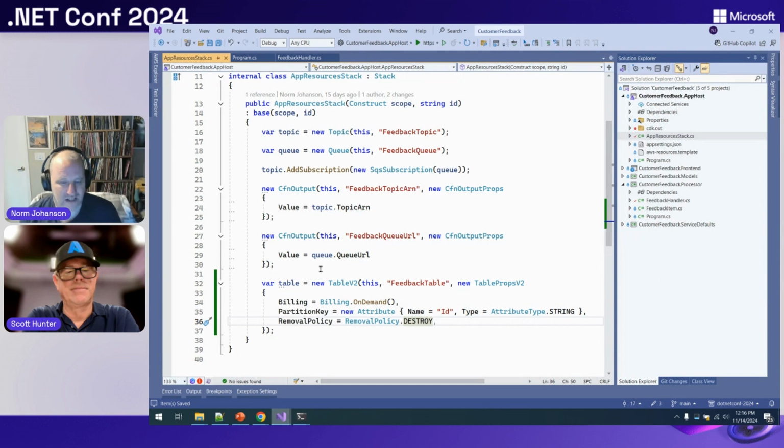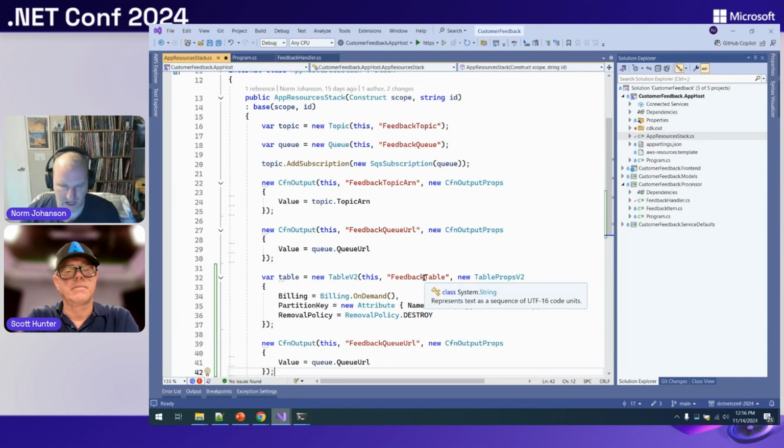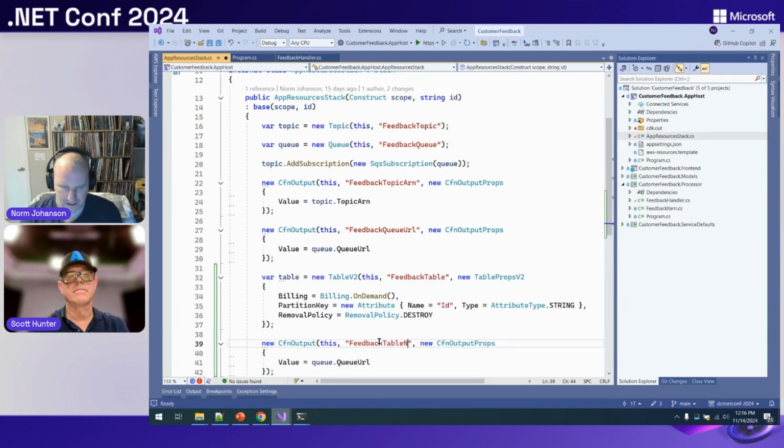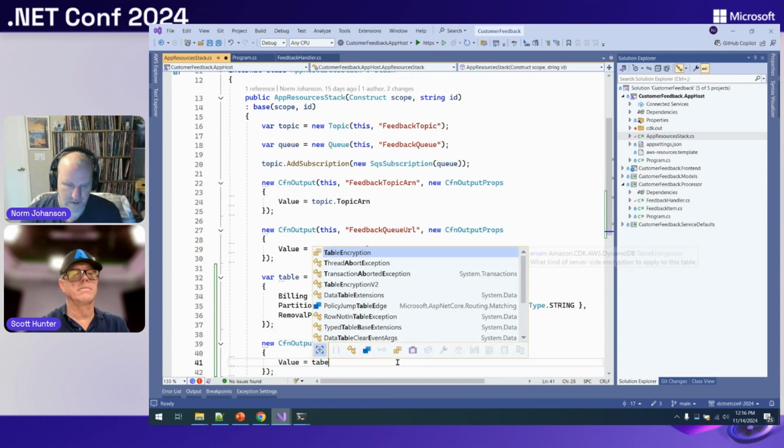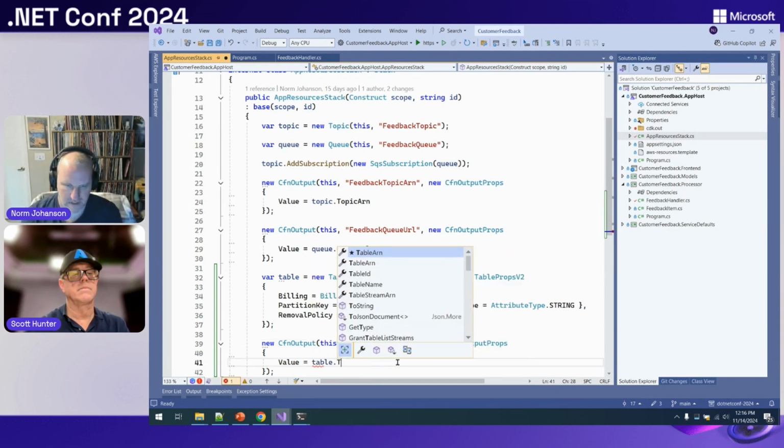But the last step I need to do, though, is I need to actually get this connected to my application. This is going to create a table, but my application doesn't know the name of this table yet. I'm going to add an alpha parameter, just copy paste, because again, that's what we do. We copy paste. And let's see, this is table name.